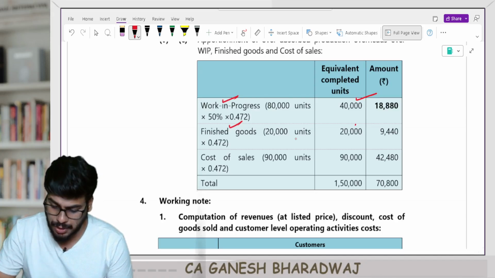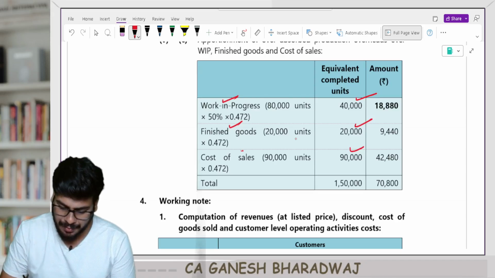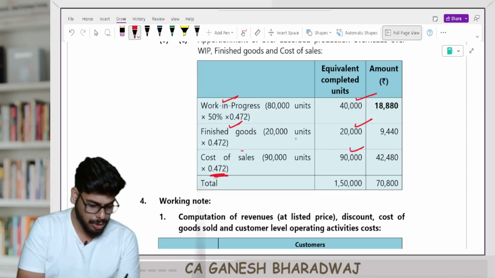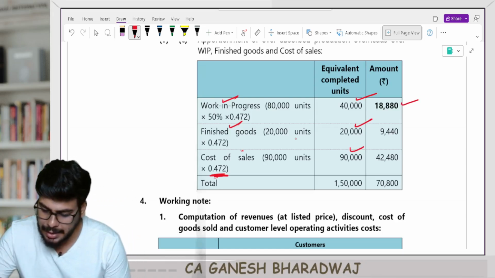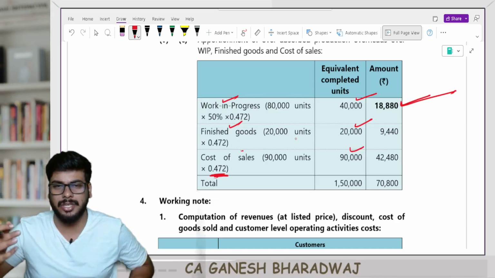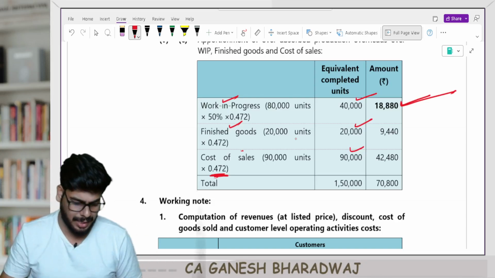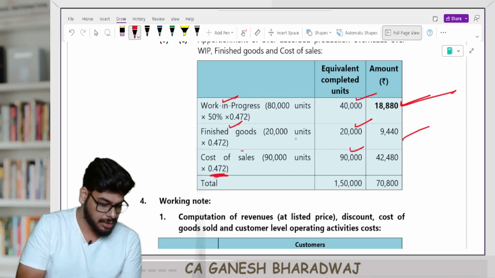FG stock is how much? We calculated that as 20,000, and units sold was 90,000, and every unit should be given a share of 0.472. So it's going to be 0.472 into 40,000. If you do that, you get 18,800, this is the answer, right? But anyways, they have just presented everything for the sake of understanding, right? So into 20,000 gives you how much? 9,440. Into 90,000 gives you how much?